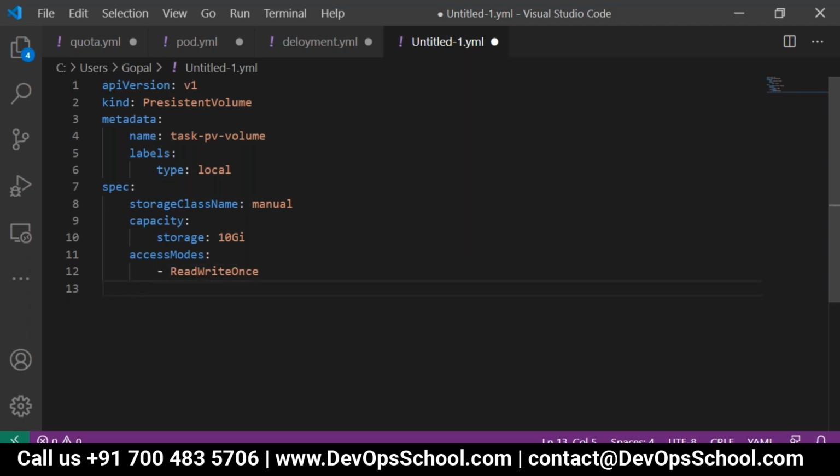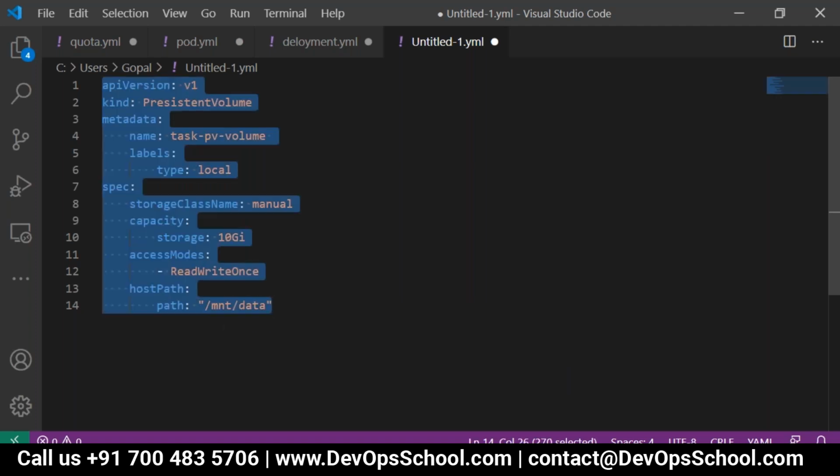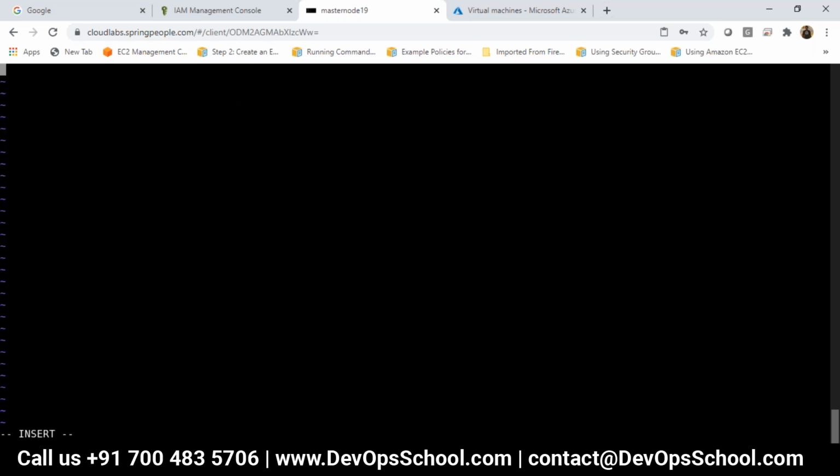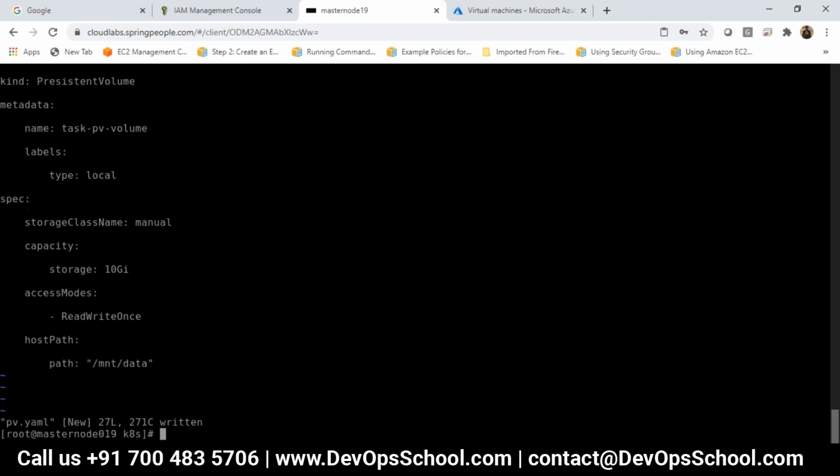What is the path of my volume? I need to define it. hostPath colon path colon /mnt/data. Save as pv.yaml. Run kubectl apply -f pv.yaml.